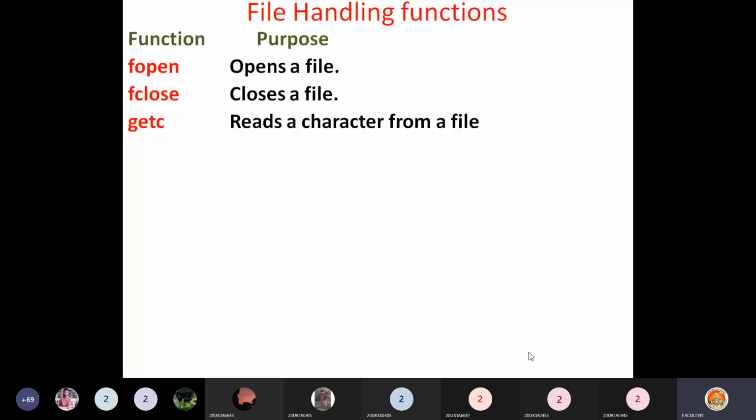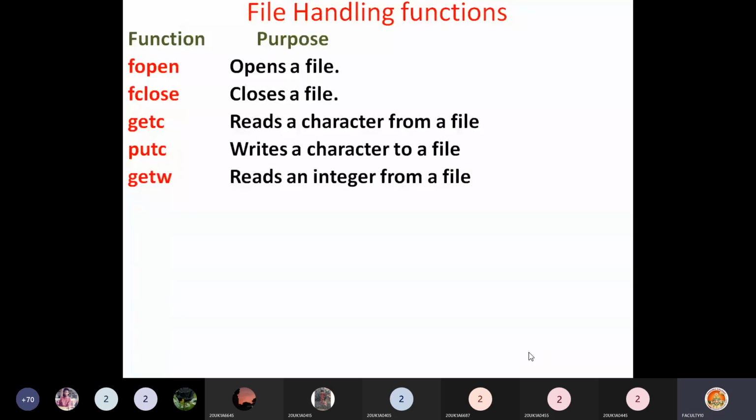If you want to read one character from a file, we have the getc function. You might have used the getchar function, which reads a character from the keyboard. If you want to read a character from a file, then we use the getc function. Then the putc function writes a character to a file. One character you can write into a file.